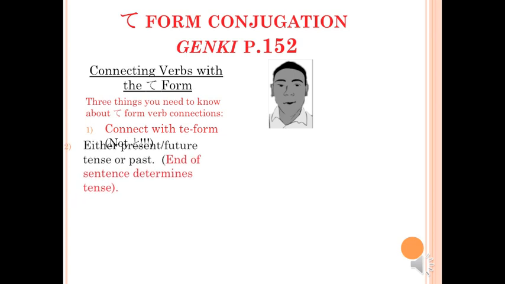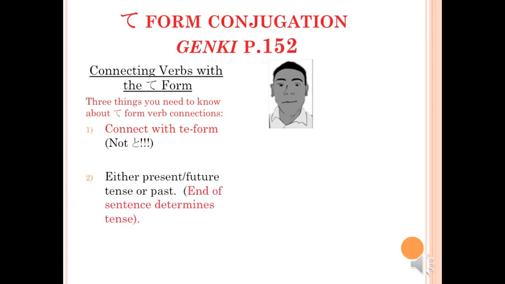Number 2. The te form conjunction sentence can be in either the present and future tense or the past tense. The tense of the verb at the end of each sentence determines when the events took place. The verb or verbs preceding the verb at the end, of course, will be in the te form.